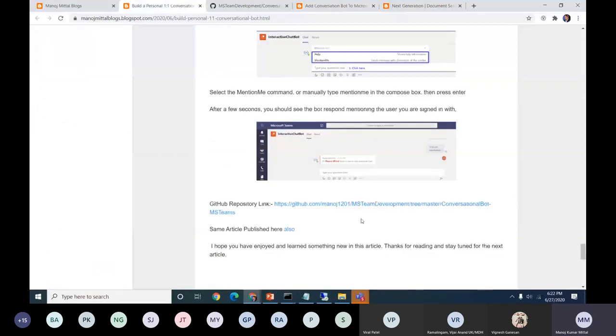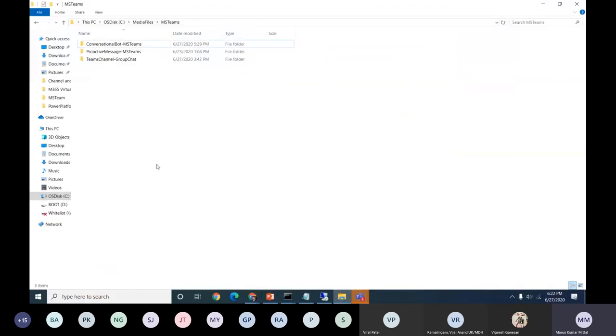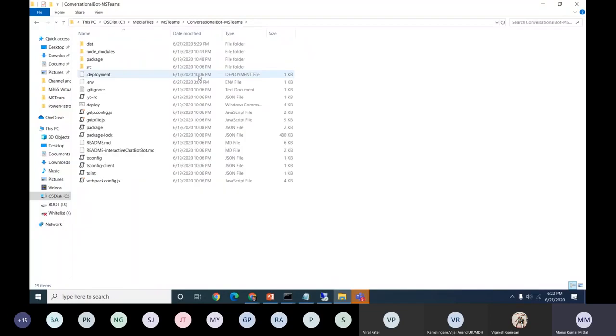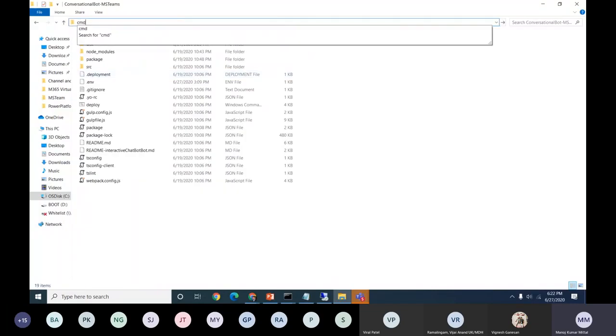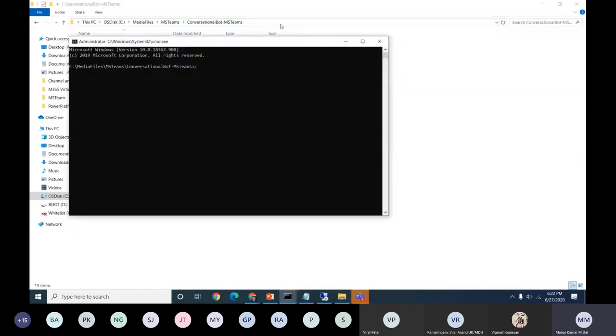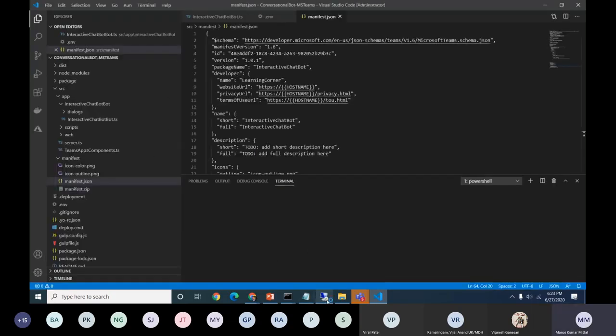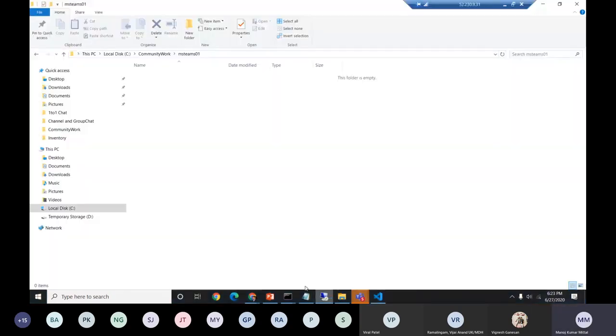Okay, so let me go to the demo quickly. I have some solutions ready. We'll show the conversations bot. Let me open this one, CMD code. But before that, I will show how to create this particular solution instead of going to the demo first. So let me go back to this screen. This is just a blank folder, so I will create a sample. It will take some time, so I will start it in the meantime.